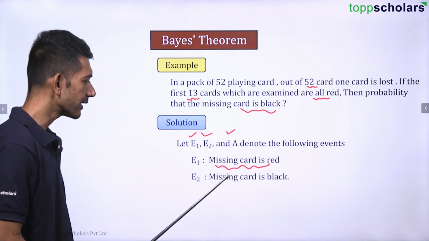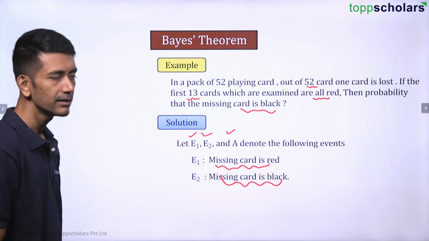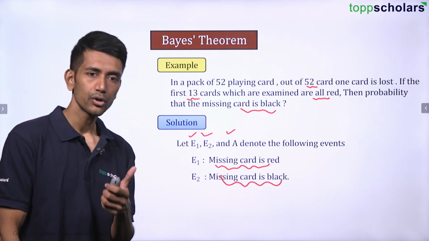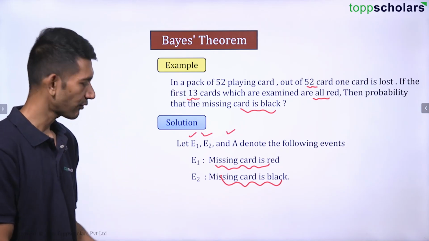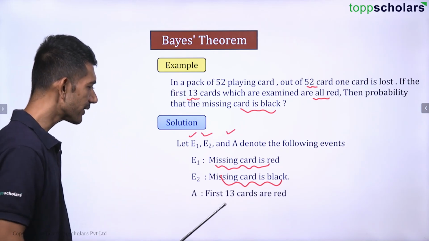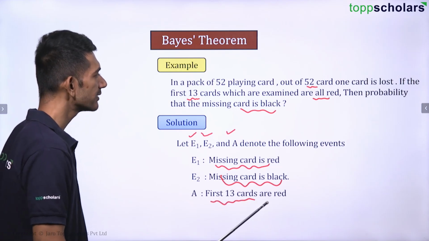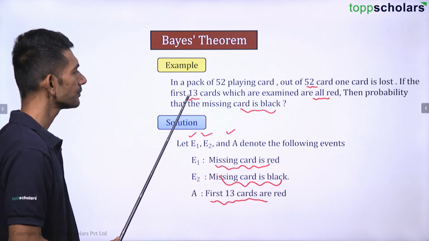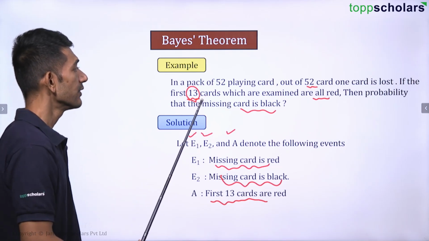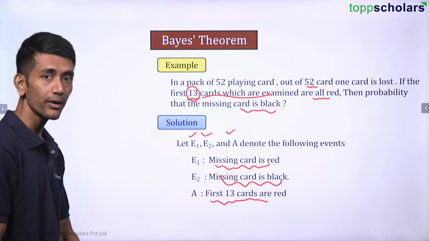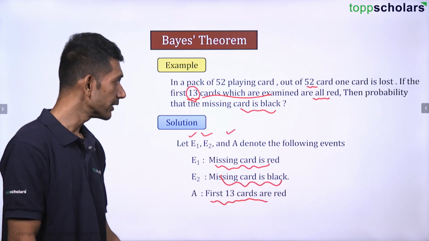Let E2 be the event that the missing card is black. See, the missing card is either going to be red or black, right? We don't know as of now. And let A be the event that the first 13 cards are red, which is already examined, that is, which has already occurred.